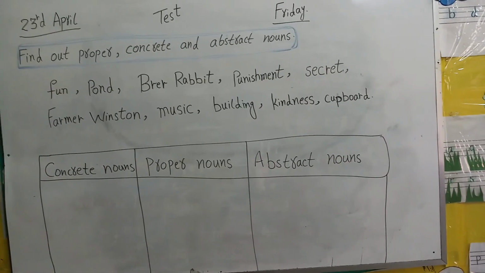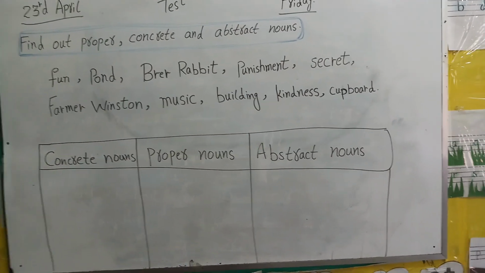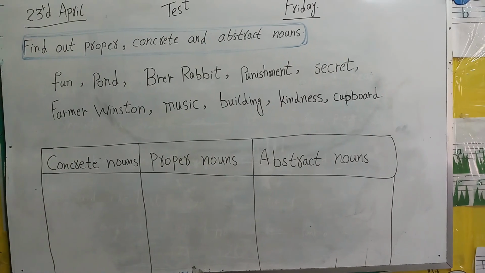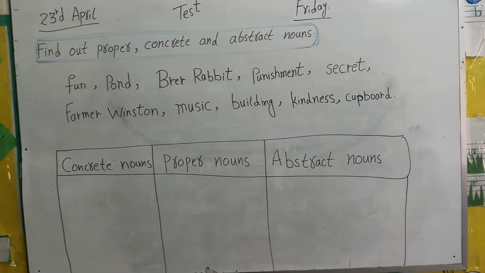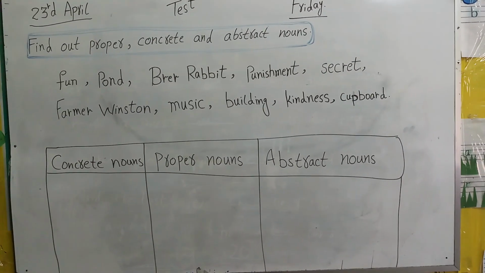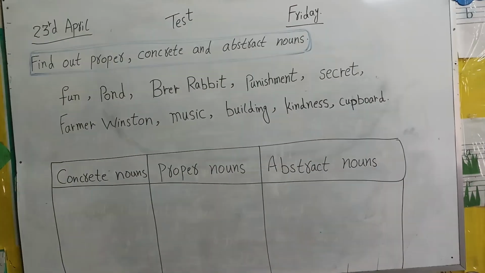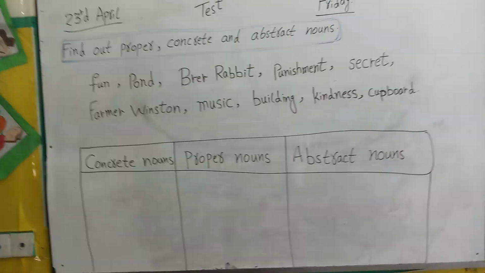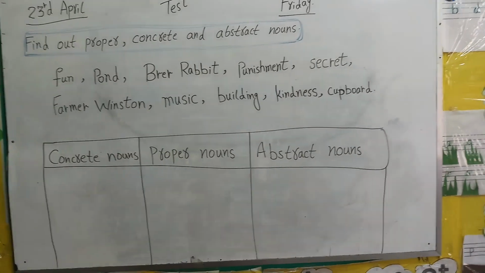And how can you find? You can find with the pencil, like you can make a tick on one type of the nouns and you can make a cross on the second type of the nouns and you can even circle the third type of the nouns.